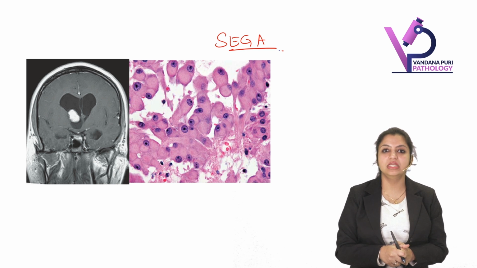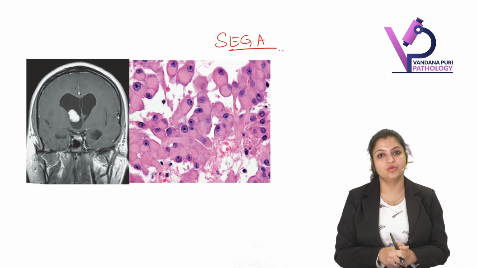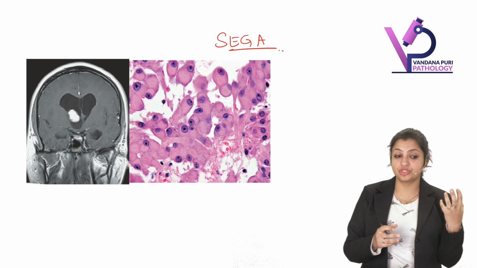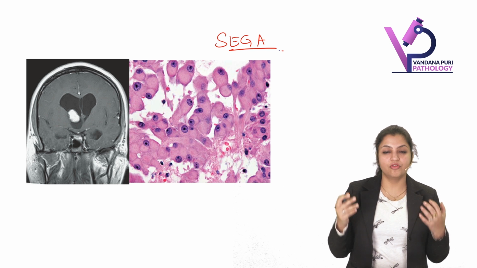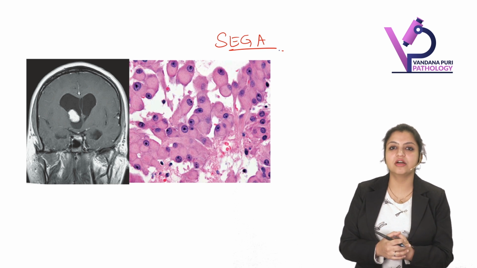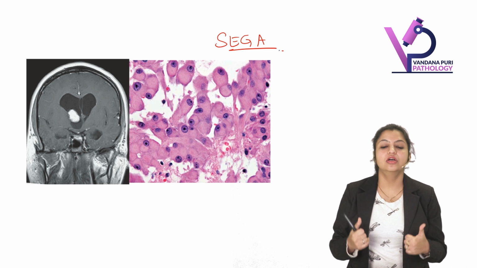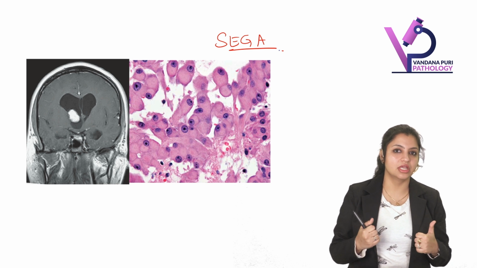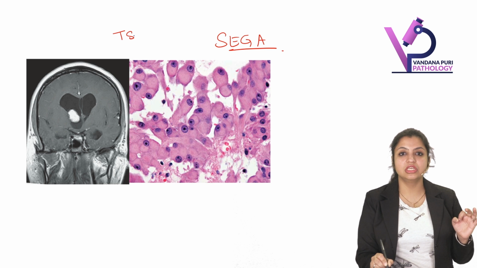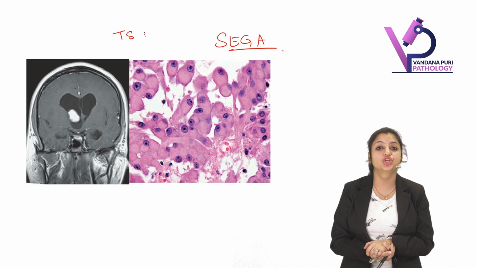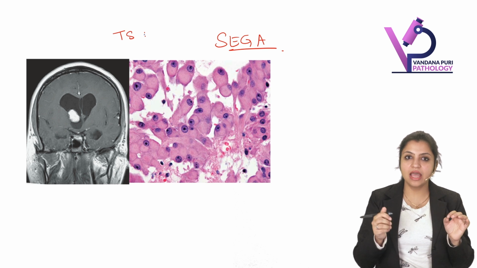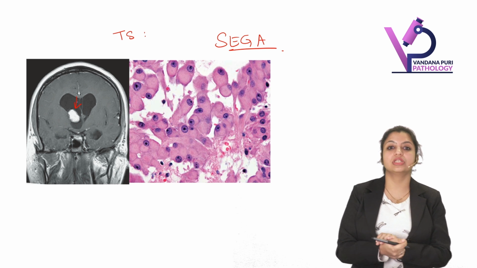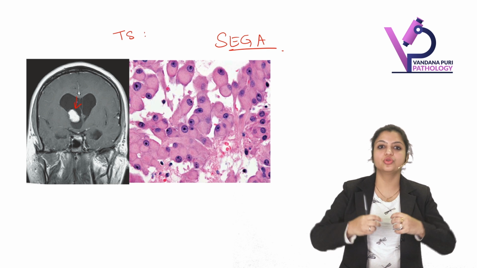Of course, when you become an experienced eye, you can differentiate between a gemistocytic astrocytoma, where gemistocytes are usually small, and these cells, which are usually large. But morphology wise, sometimes it becomes tough to differentiate. And here, the scan helps and the history helps. SEGA is usually seen in patients with tuberous sclerosis, and the tumor is usually protruding into the ventricle.